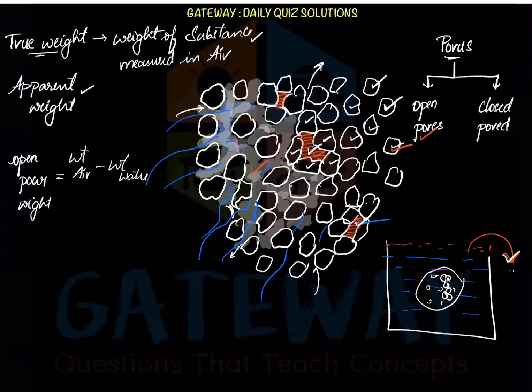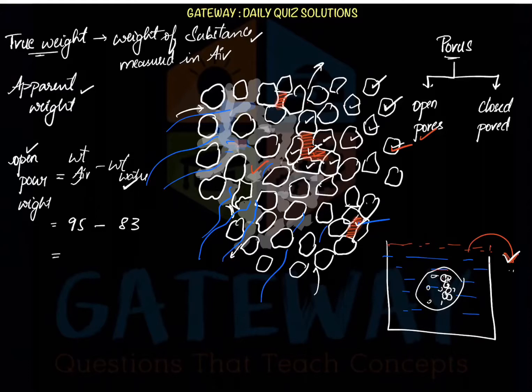What does it mean? If it is in air, it has some pores which are filled by air. When it is kept in water, it is completely filled with water. So the decrease in weight which it gets when it is in water is due to the open pores filled with water, right? Suppose in the question the weight in air is given as 95, then the weight in water is said to be 83 grams.